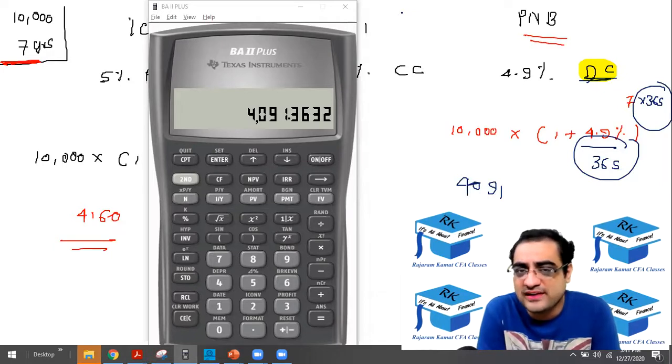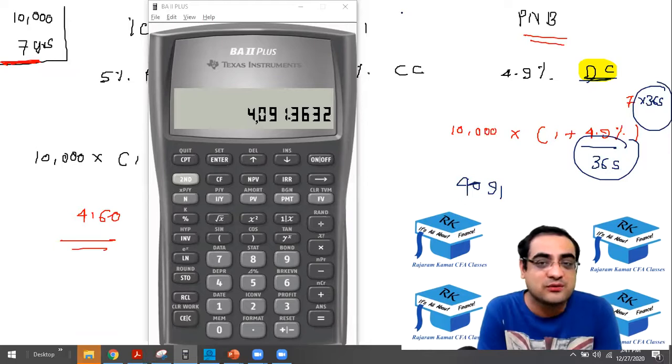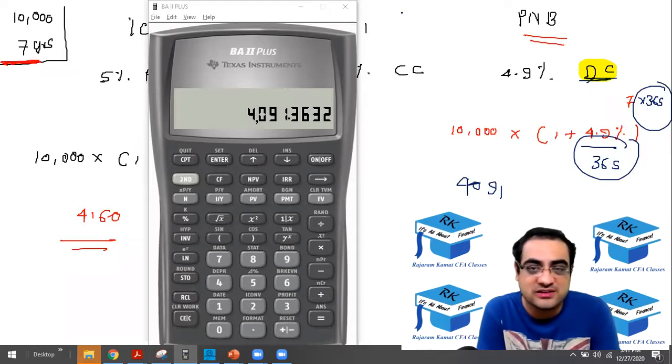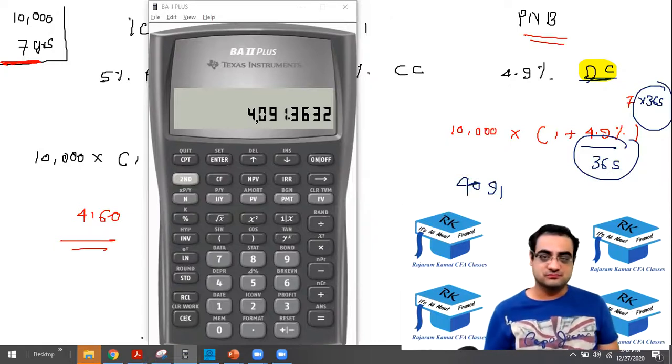Okay, so 24 guys have voted. 3 guys have not voted. I request everyone to please vote so that I would get to know whether you have understood it or not. Okay, you could calculate it on your own. Great, wonderful. All right.